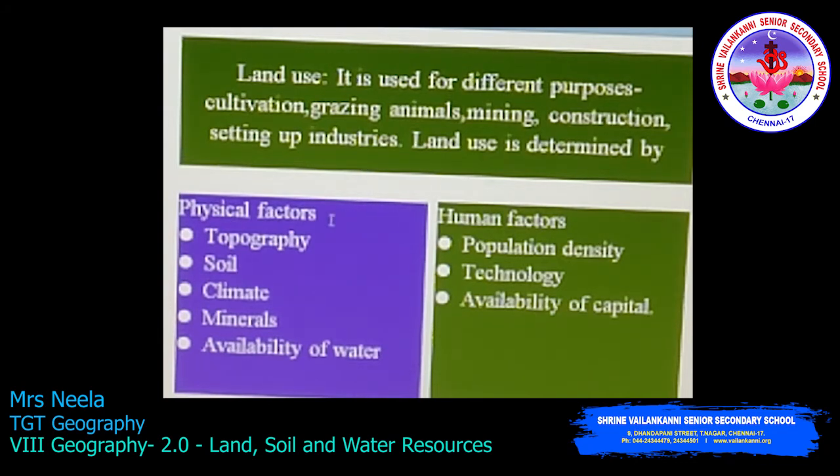The physical factors are based on the topography, as we already saw. That is the mountains, plateaus and plains. Then about the soil, how fertile the soil is, and about the climate and the availability of the minerals and the availability of the water. Then what are the human factors? That is the population density, technology and the availability of capital.